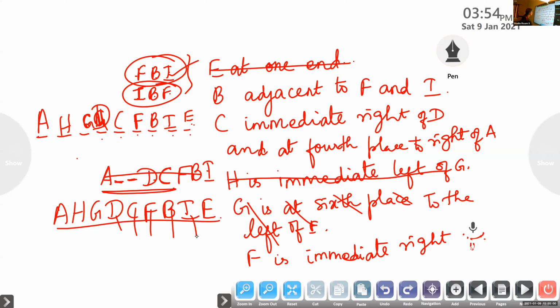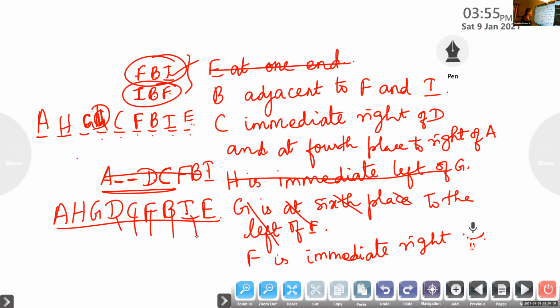If all the friends are allowed to sit alphabetically from left to right, then the position of how many friends will remain unchanged?